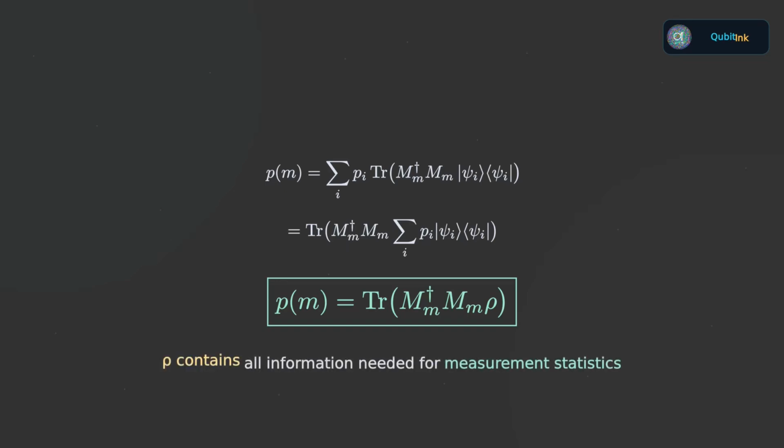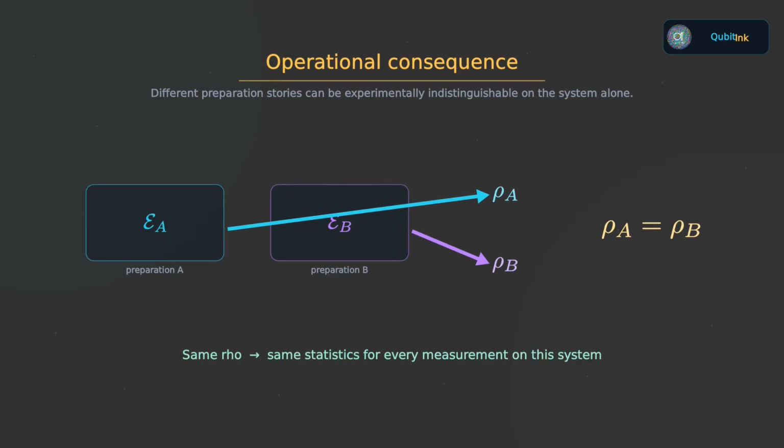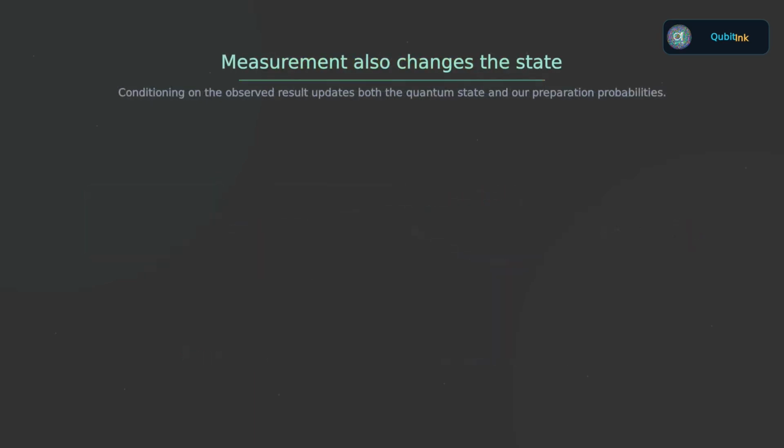The density operator contains exactly the information needed to predict measurement statistics. If two different preparation procedures give the same density operator, then no measurement performed only on that system can distinguish those preparations by their outcome statistics. That observation will become very important later. But measurement does more than produce probabilities. It also changes the state.